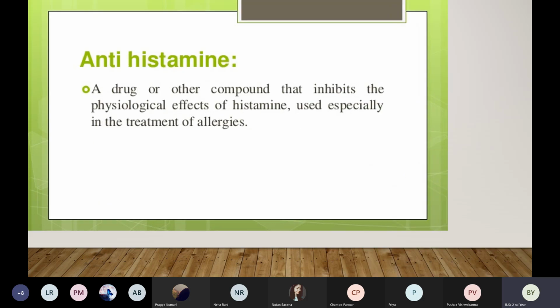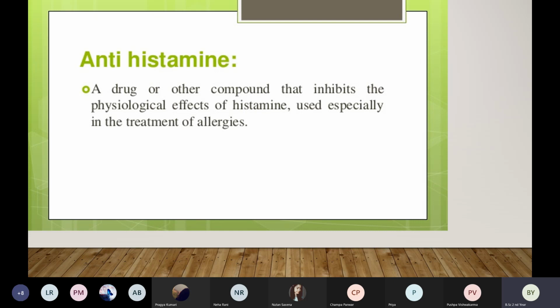Next is antihistamine. Antihistamines are also very commonly used if there are any allergies on the body. Okay, a patient is suffering from skin allergies, or is having allergies to dust, to pollen grains. अभी ऐसे मौसम change हो रहा है तो patient is having allergies to dust, pollen grains, pollution and all that.